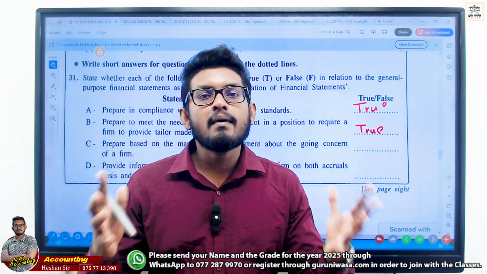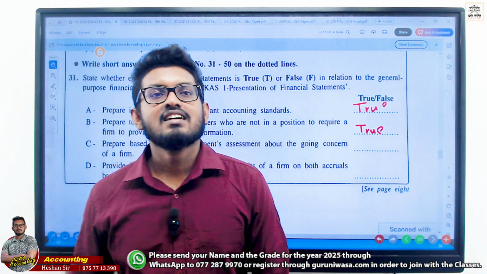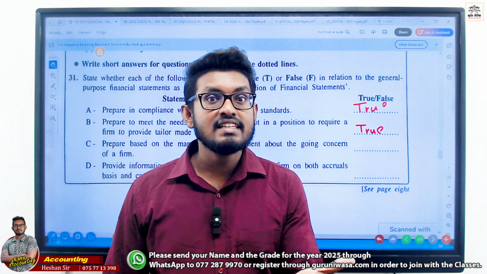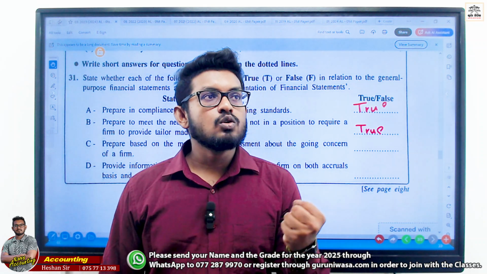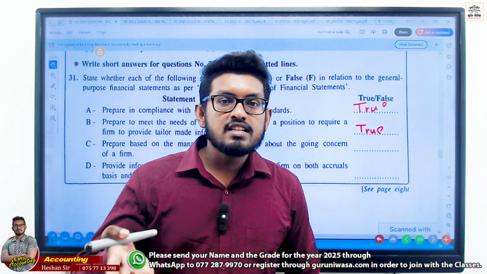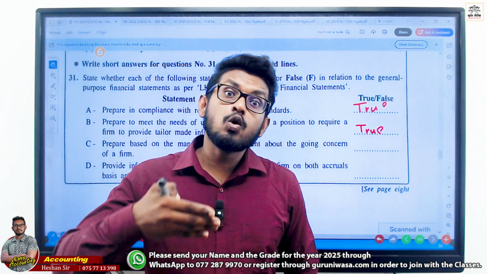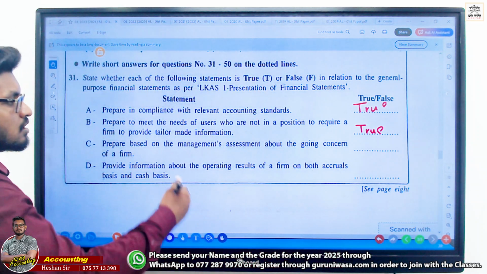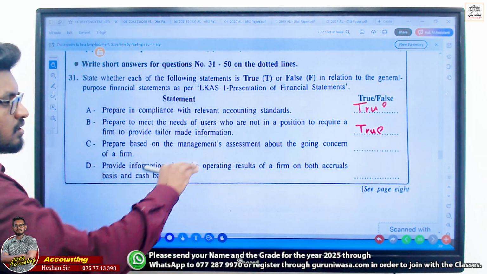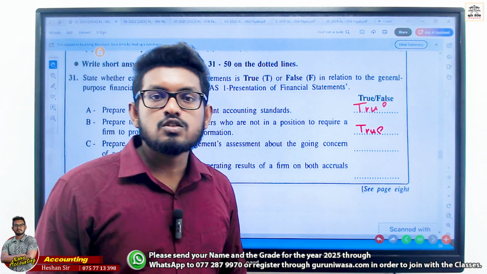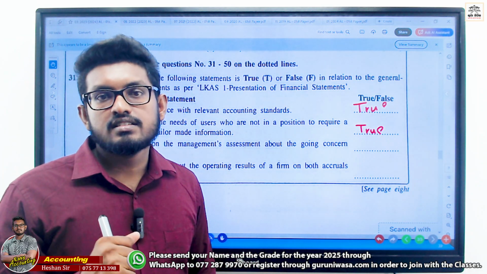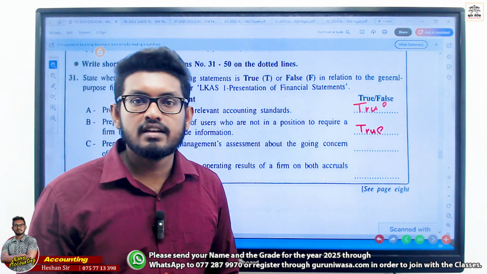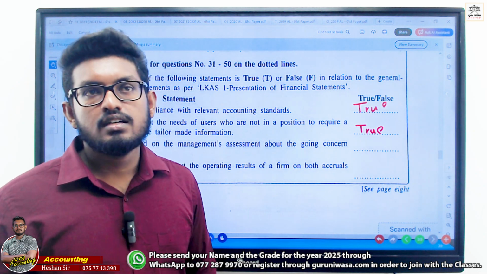So all the assets of the business we need to categorize under current assets. Right? There are no non-current assets in the business. So there are land and building in the business. Here we categorize them also under current assets, right? No asset is to be used for more than 12 months. Understand? So we prepare the financial statements of the firm concerning the going concern concept. Again, everyone assumes the business will continue for a long time. Businesses are closed only in special situations. Understand? So this is also true.